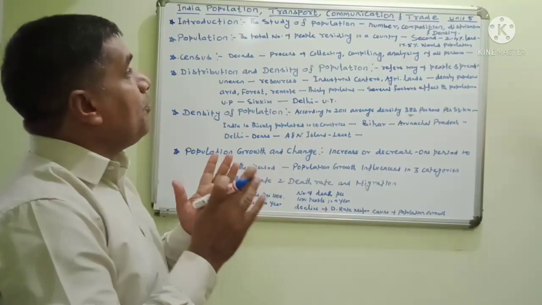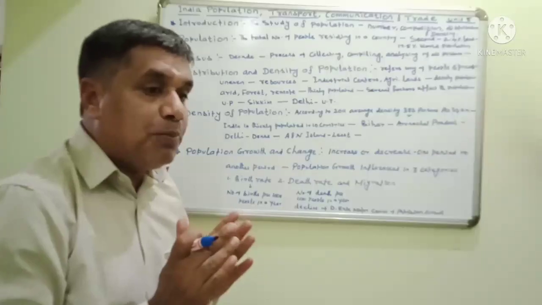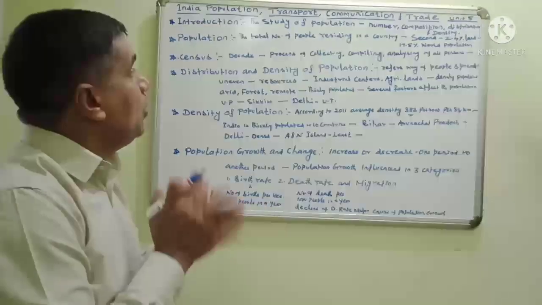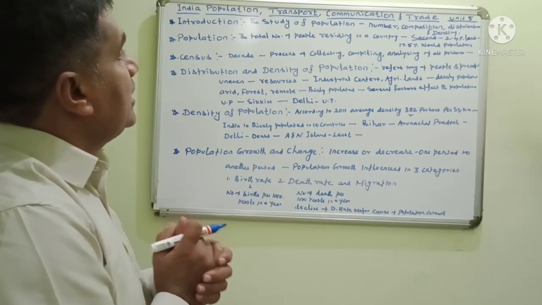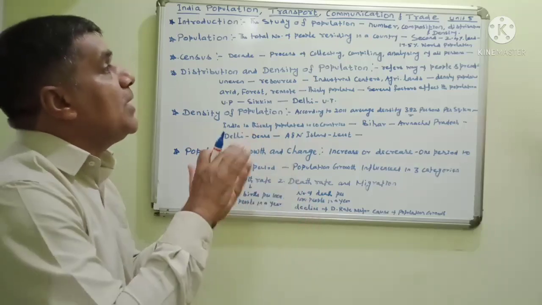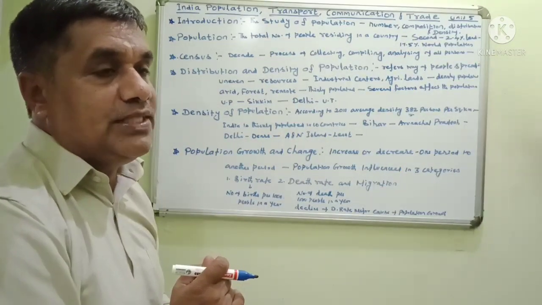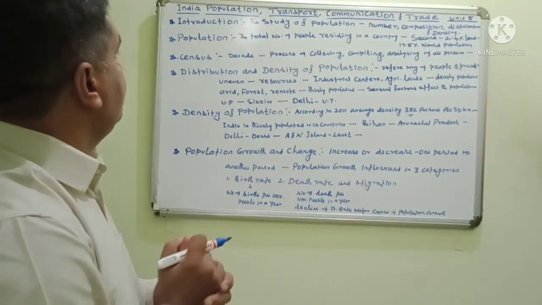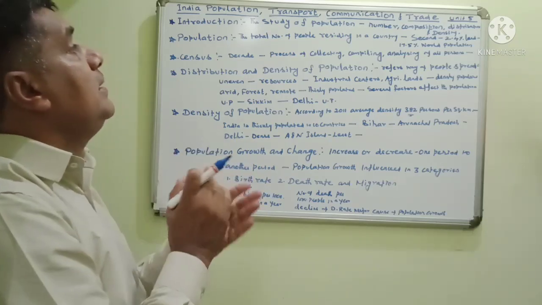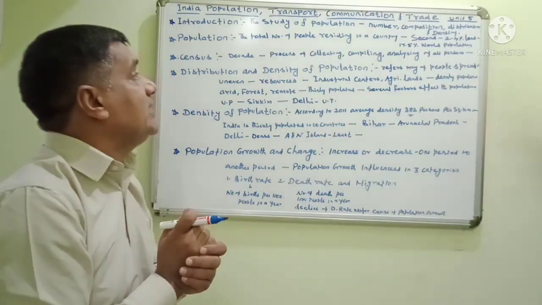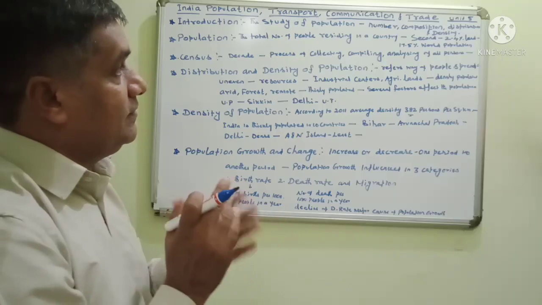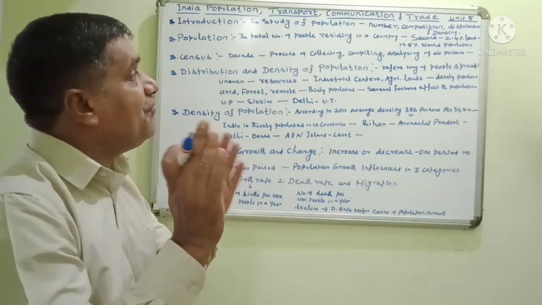Introduction. The study of population is one of the important aspects of geography. From one region to another, the population differs: the number differs, composition differs, distribution differs, and density of population also differs. The total number of people residing in a country is known as population. India is the second largest population country in the world, next to China. China is in the first position.